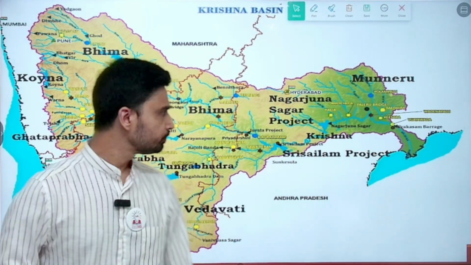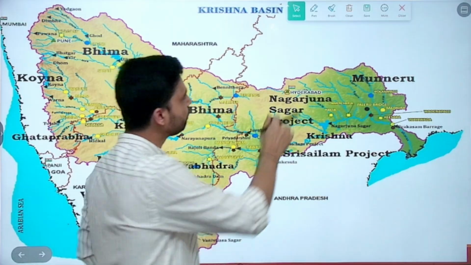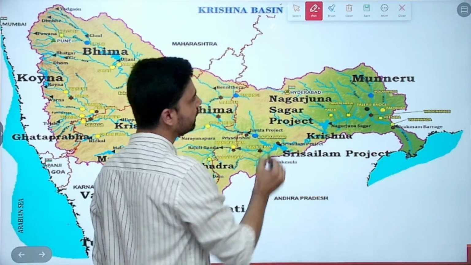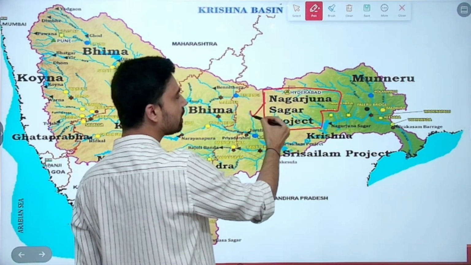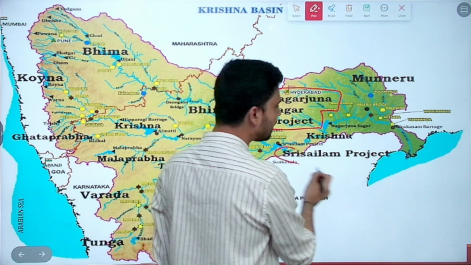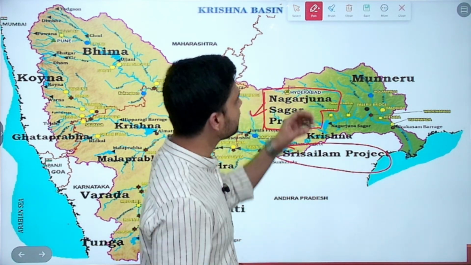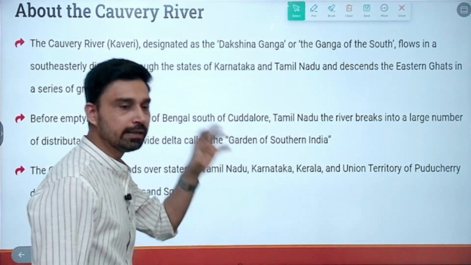Then coming to the projects, as you have seen, the same thing is being shown here. An important project, if you look here, is the Nagarjuna Sagar project. Nagarjuna Sagar is a very important project. It is a dam also. Further, you have the Srisailam project. These are very important from the perspective of supplying water for the irrigation of the fields in this area.